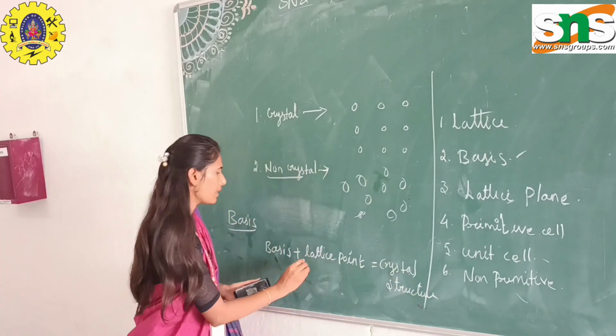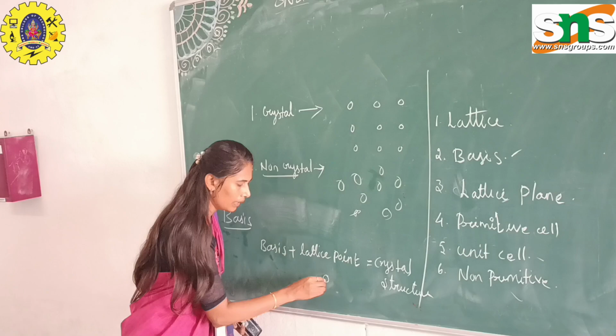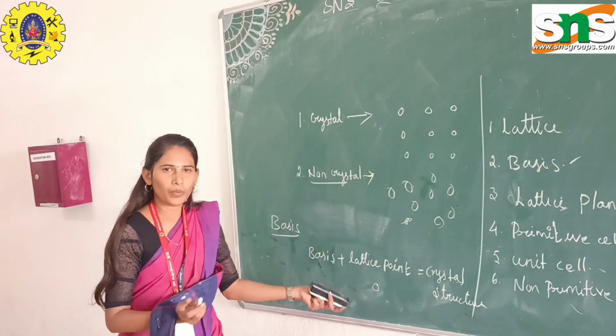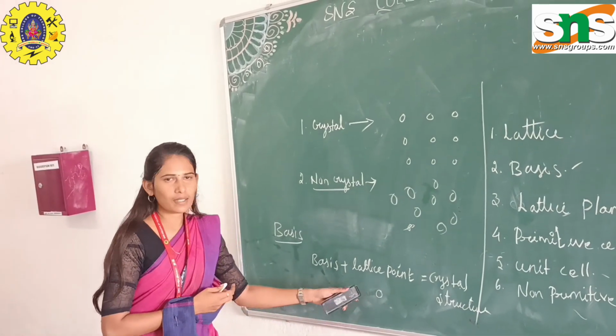In this case, lattice point is the position of the atoms and molecules.